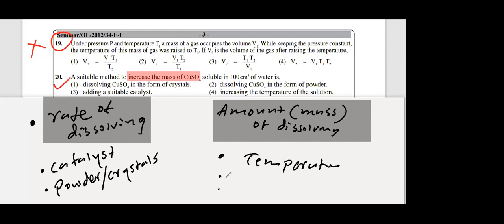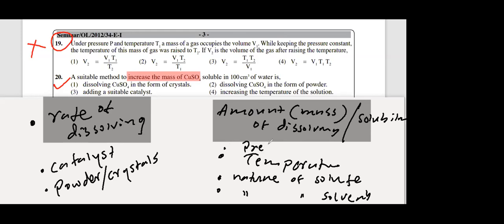What are the other factors? Nature of the solvent, nature of the solute, whether it's polar or non-polar, right? Not the granule and the powder. You have done this in grade 11. This is rate of dissolving, grade 10. Amount dissolving, grade 11. This is the same as solubility. The amount that can be dissolved is also known as solubility. So nature of solute, example kerosene, coconut oil, sodium chloride. Sodium chloride dissolves more in water than in kerosene. So the solvent matters. The nature of solvent, nature of solute, and the pressure. If it is a gas, the pressure will affect.